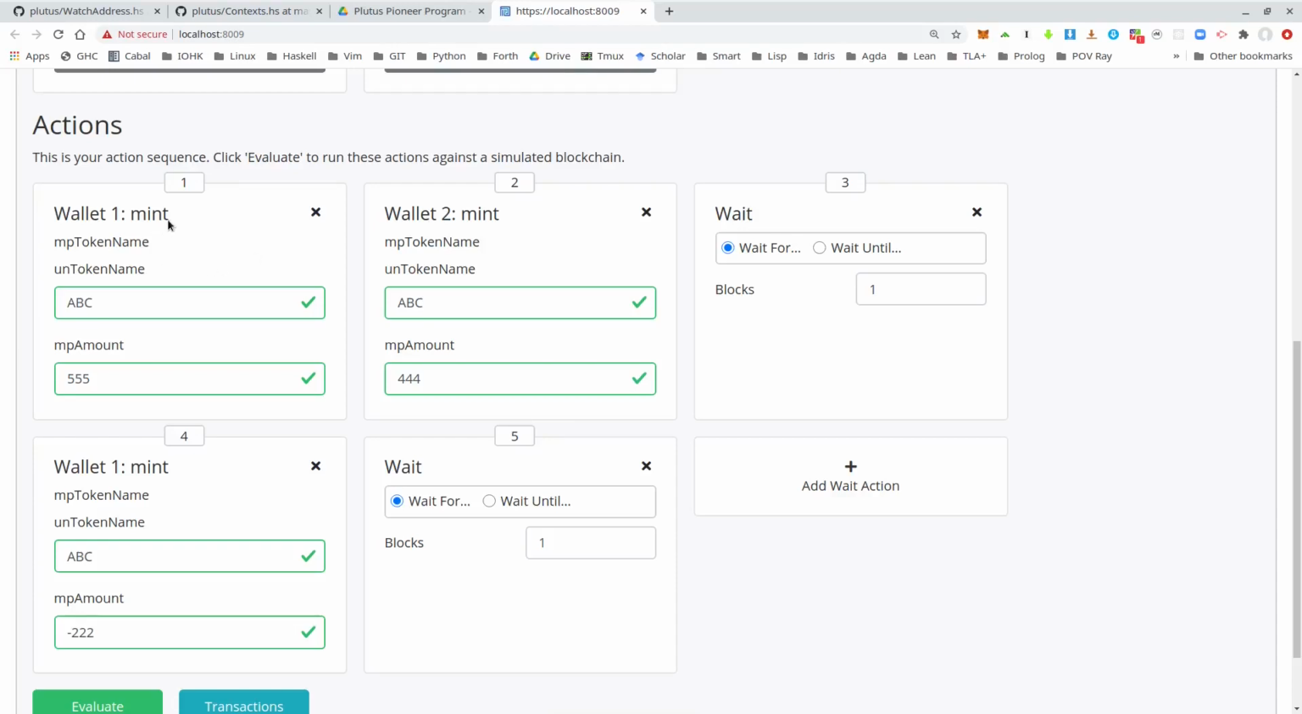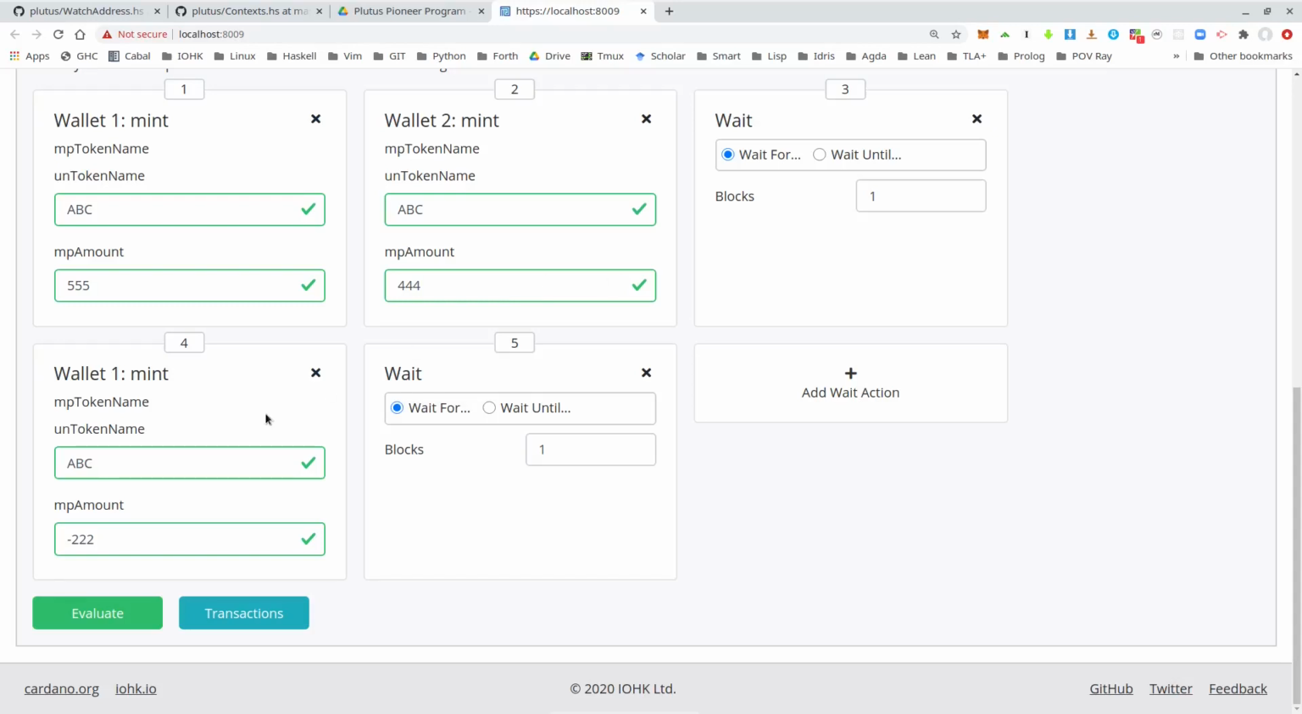So I first call mint for wallet 1, and as token name I just arbitrarily picked ABC, and as amount just as arbitrary 555. And I also have wallet 2 mint the same token, so same currency symbol and same token name, the amount 444. Then I wait for one block to allow these transactions to take effect. And then I just want to demonstrate the burning. So wallet 1 now burns 222 of the tokens. Let's try that out.